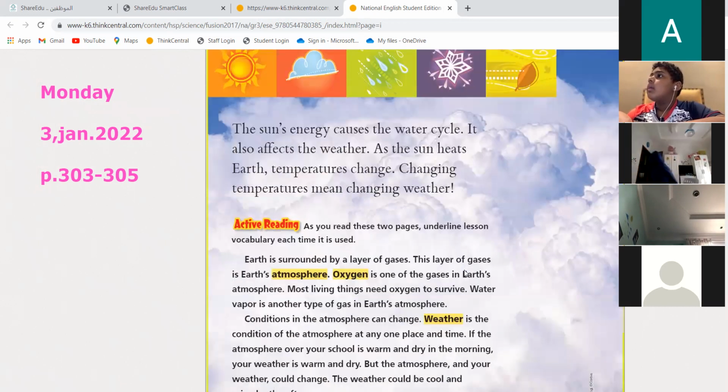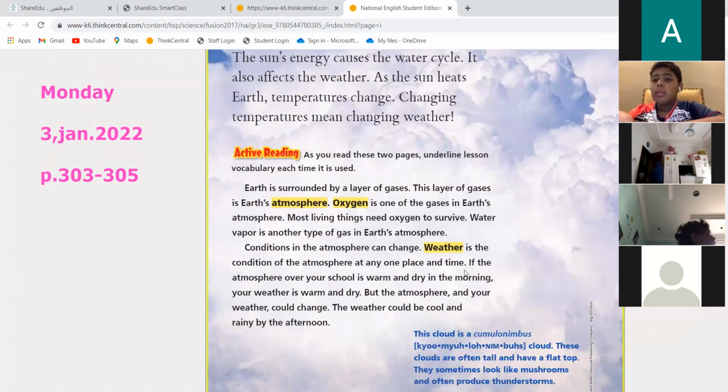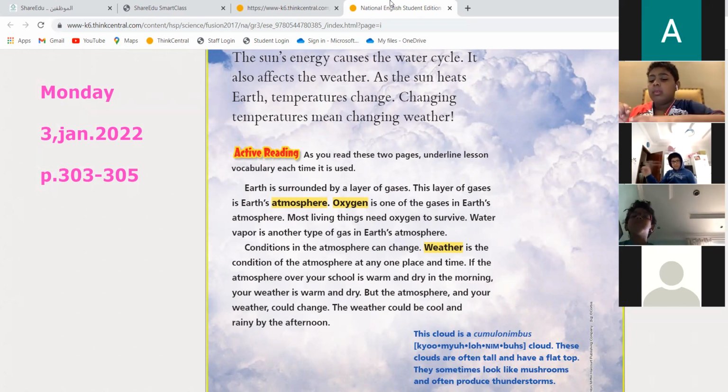As we said, Earth is surrounded by a mixture of gases. We call it atmosphere, okay? So the mixture of gases, what do we call them? Atmosphere. Oxygen, the one we breathe, is one of the gases in the atmosphere. It's the most important gas. Do you know that there is water, dust, oxygen, nitrogen, and a lot of gases around us? But the most important one is the oxygen that we take in to survive. We breathe oxygen to survive.